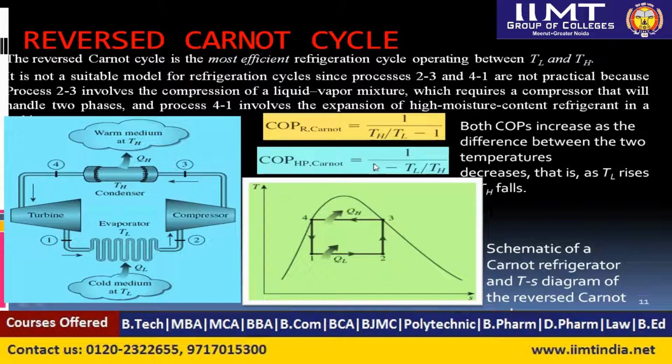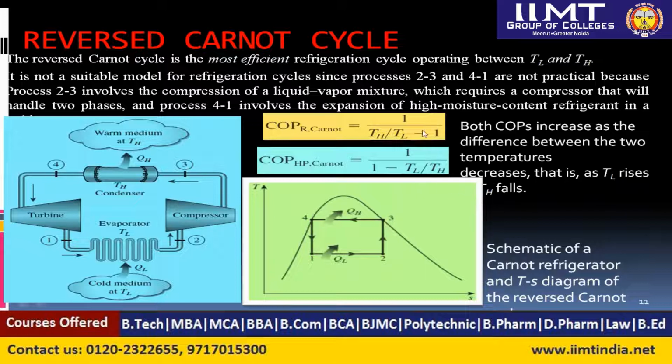And if we talk about the heat pump, where our interest is to maintain the high temperature at the surroundings, like in the winter season in European countries, where they use a furnace as a heat pump, where they need to maintain a higher temperature, the COP is T higher divided by T higher minus T lower. So there is a little bit of difference.